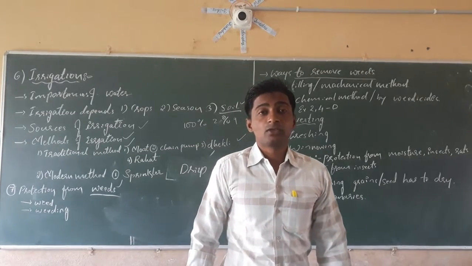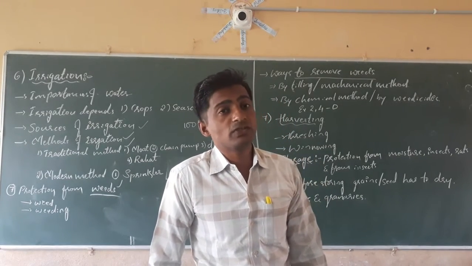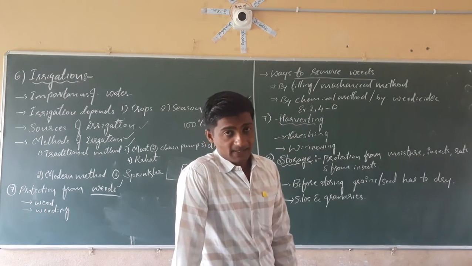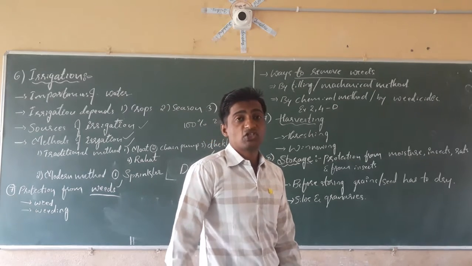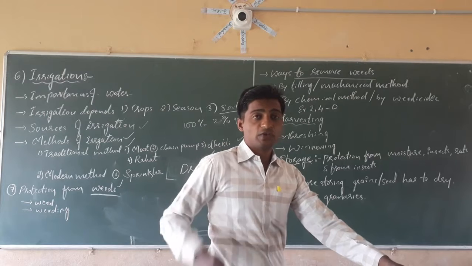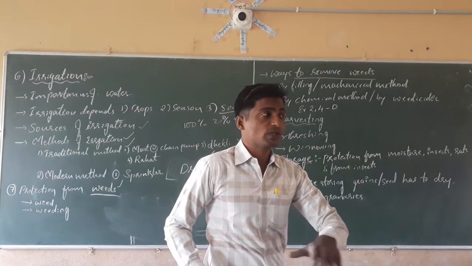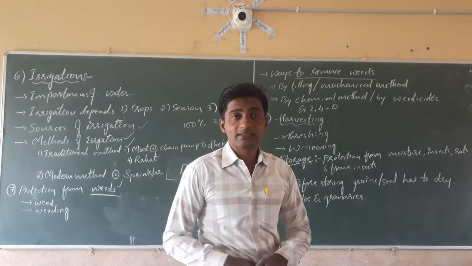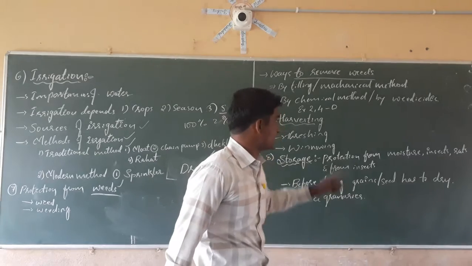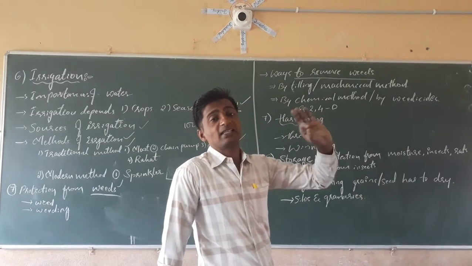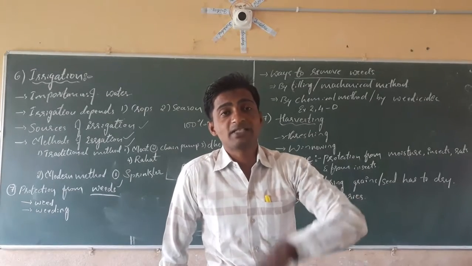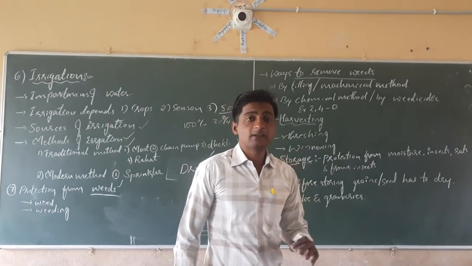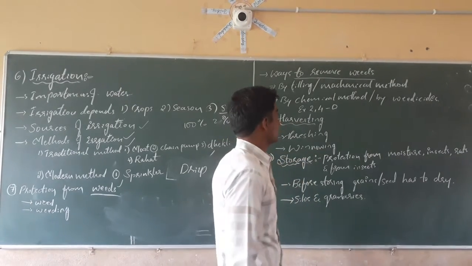You might have seen the common chemical used, 2,4-D, which is a weedicide. Farmers spray these chemicals on the weeds, mixed with water, using a spraying pump, and the weeds die. That is the chemical method.